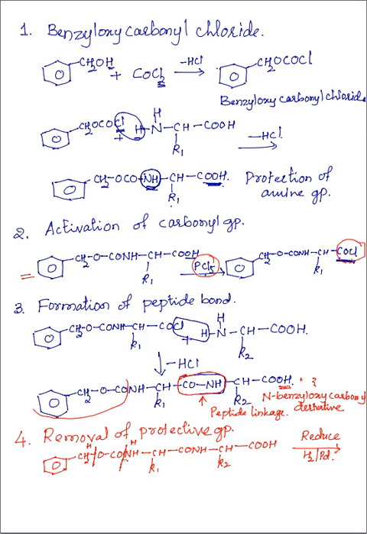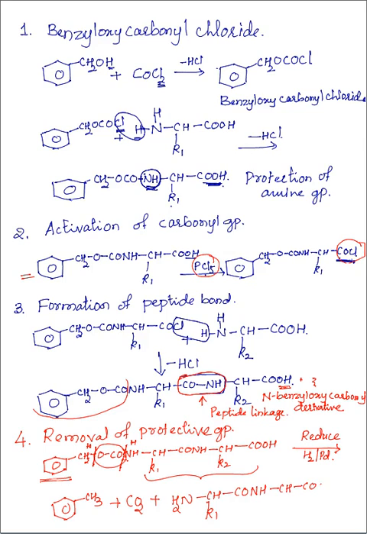So the first compound is benzene ring CH2 and CH3, plus this middle one is CO2, plus the remaining NH2 CHR1 CONH CHCOOH R2. So this is a dipeptide.